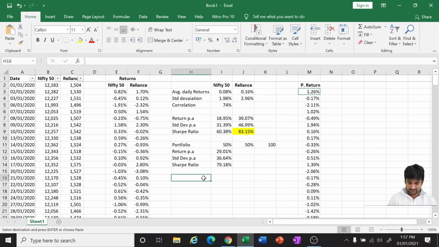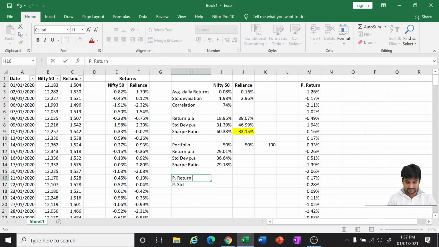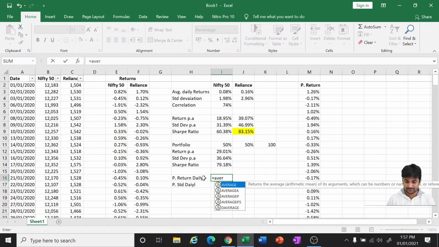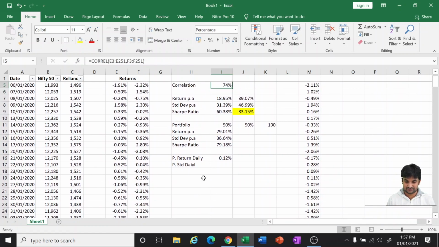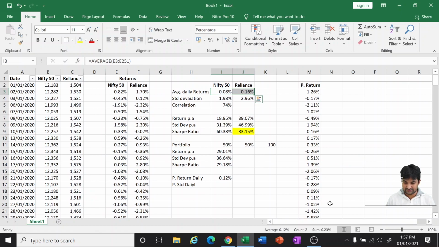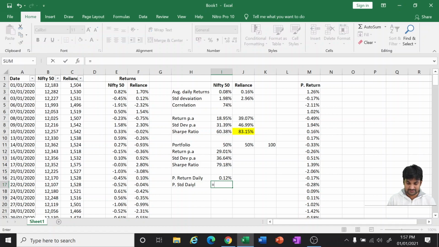So my portfolio return average, my portfolio standard deviation, this is daily, again daily, is equal to the average of, which is nothing but the average of these two. Like you can see, the average is 0.12%. The daily standard deviation, also standard deviation sample we are taking,